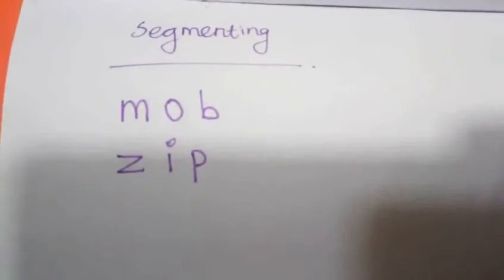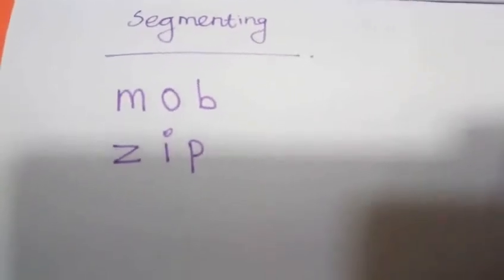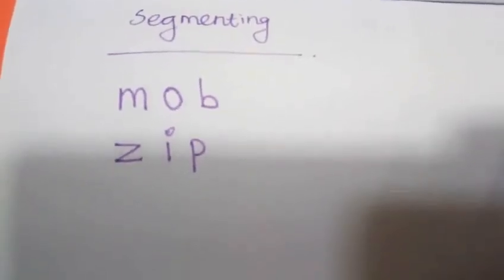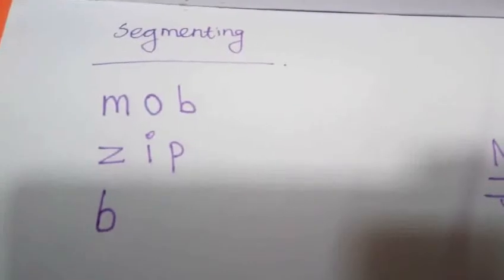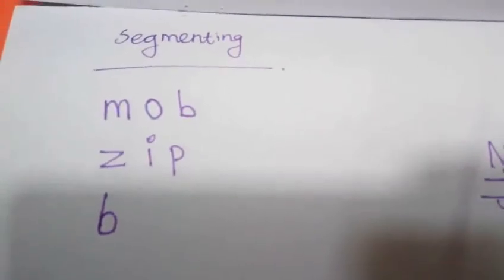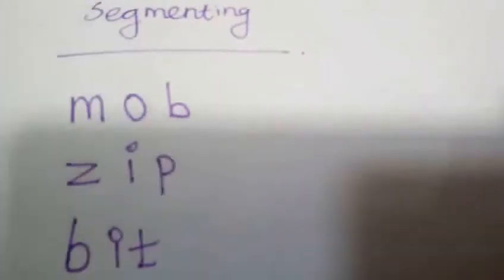Bit. What is the beginning sound? B. B. Middle sound. E. Yes. T. T. So what is the word? Bit. Mop. Zip. Bit. Right?